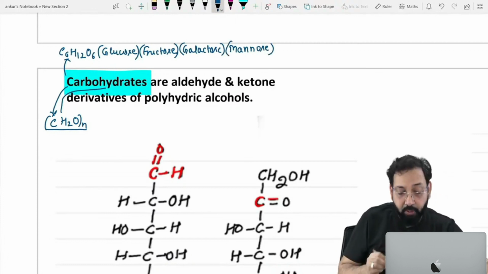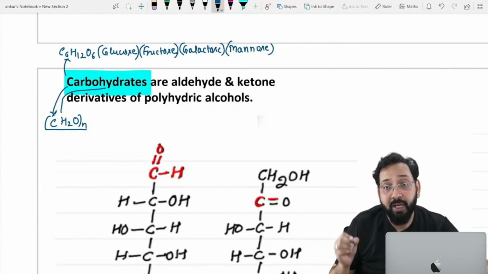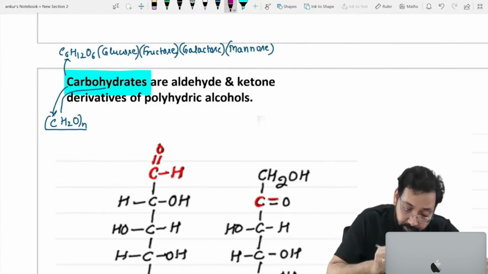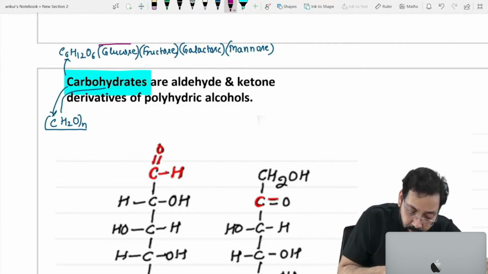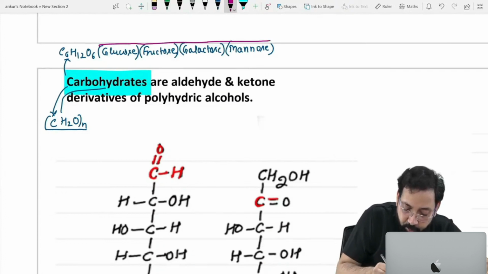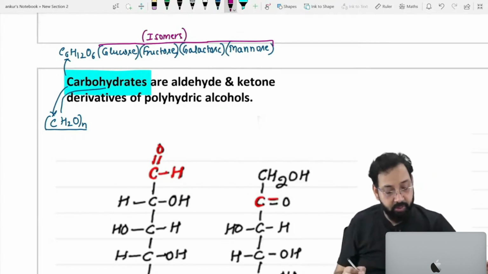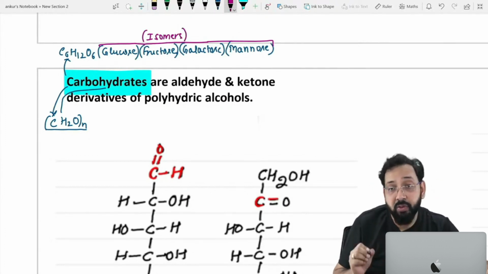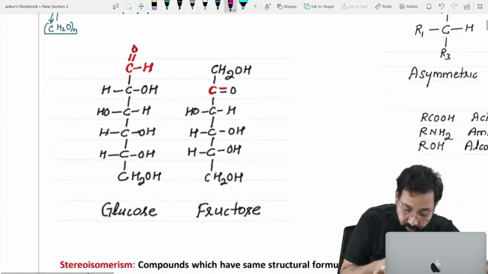So you can say glucose, fructose, mannose, galactose all have the same molecular formula, and if different compounds have the same molecular formula, they are isomers. So C6H12O6, that is glucose. This is the structure of glucose.